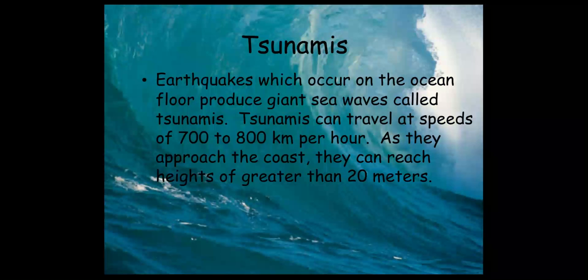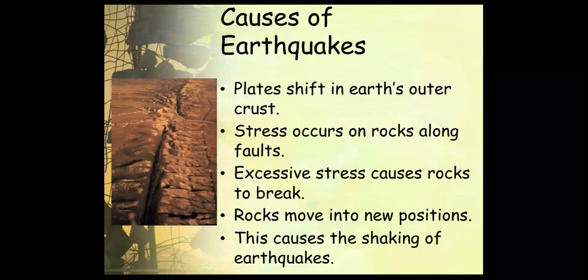Well, what is a tsunami? This is when earthquakes, which occur on the ocean floor, produce giant sea waves called tsunamis. Tsunamis can travel at speeds of 700 to 800 kilometers per hour. As they approach the coast, they can reach heights of greater than 20 meters.